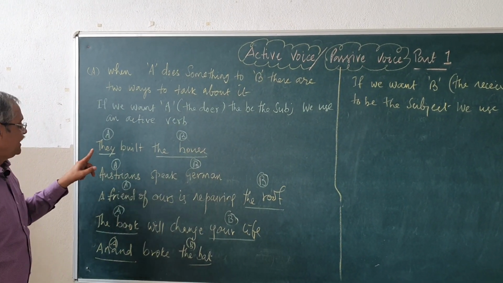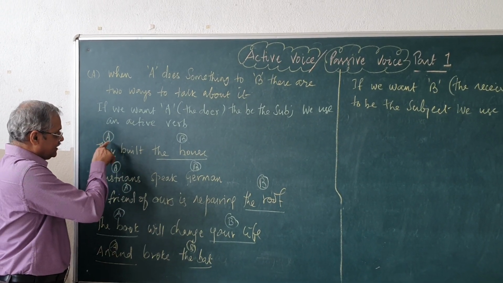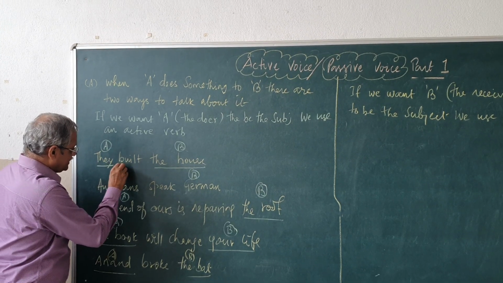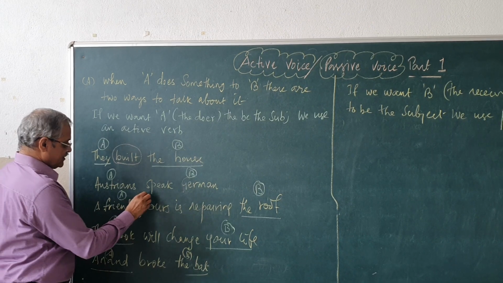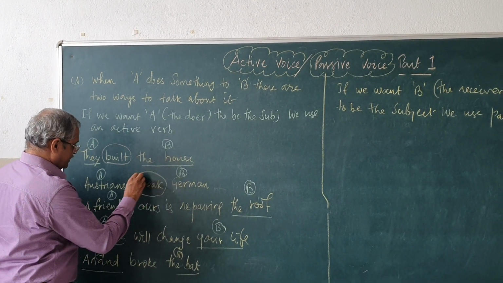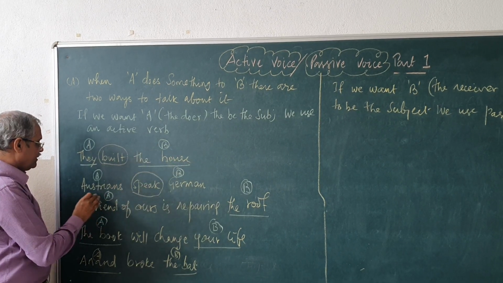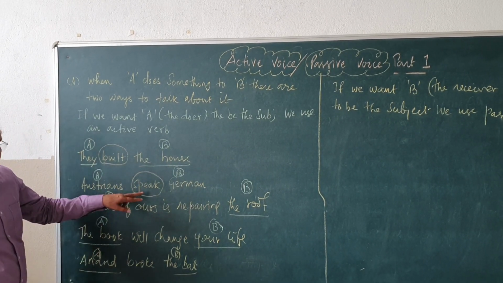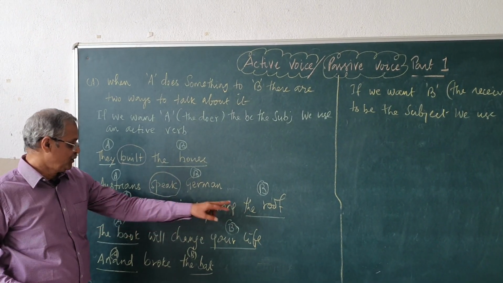See here, they built the house. A is the doer and built is the active verb. Austrians speak German. This is A and German is B. Again, active verb. A friend of ours is repairing the roof.